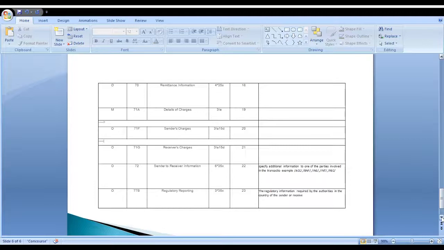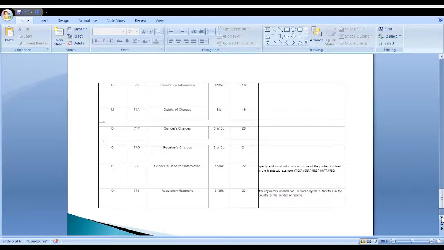Next, 70 is the remittance information. 71 is the details of charges. What kind of charges are occurring, whether SHA charges, OUR charges or BEN charges? Those details are available. Sender charges come in 71F. Receiver charges come in 71G. And sender to receiver information is the additional information for the sender and receiver side.